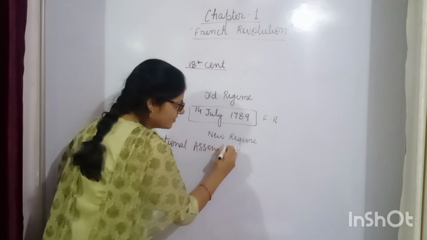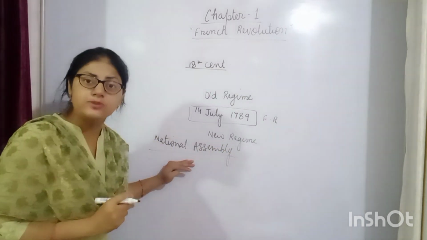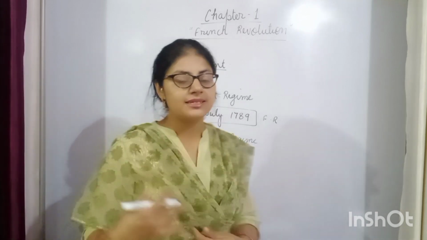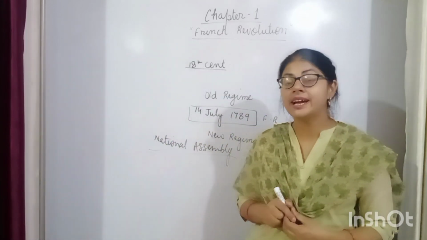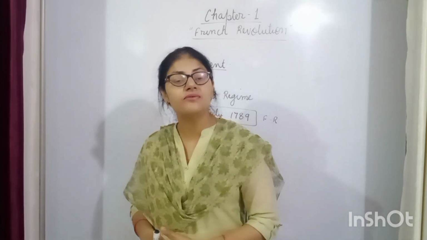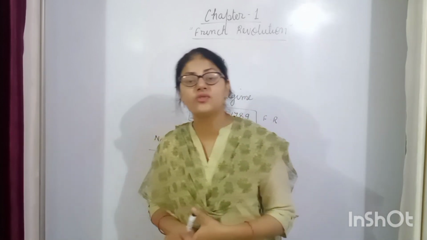They said that we form the majority of the French population. That's why we are the National Assembly. They took the oath that we will not leave the place till we draft a constitution for France.